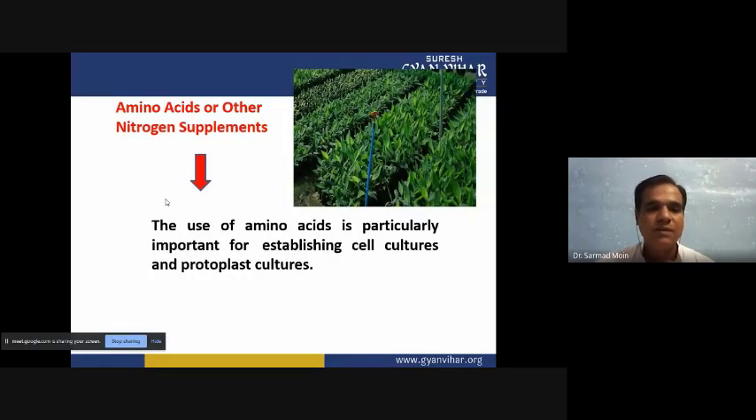The use of amino acids is particularly important for establishing cell culture and protoplast culture. Protoplast culture means when we isolate cells that are cell wall-less, we call these cells protoplasts. When we culture these protoplasts, they require more amino acids, so we have to provide more amino acids and nitrogen supplement when we are culturing single cells or protoplasts.